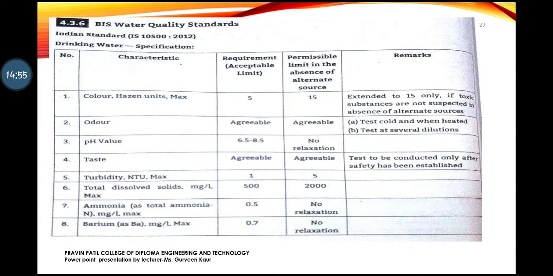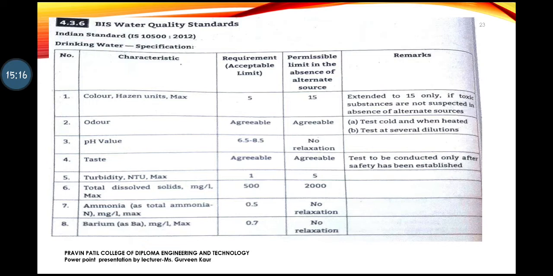So the first one is color, Hazen units, and max. These are certain characteristics present over here. So these characteristics help to determine the quality of the water. Over here it is given requirement 5 and permissible 15. It means what? First of all, I'll talk about Hazen. Hazen means what?